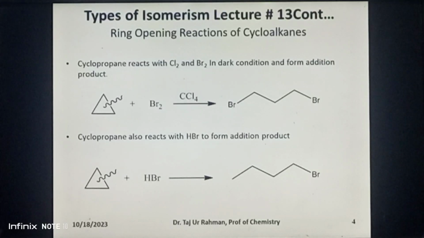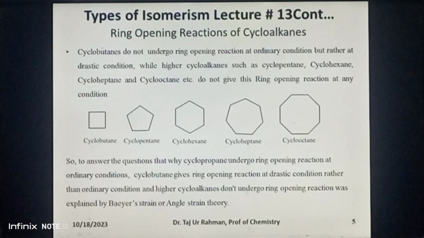If the cycloalkanes are subjected to ring opening reactions, it can be observed that cyclopropane can undergo ring opening reaction very easily. That is, cyclopropane can react with bromine or chlorine in dark conditions to undergo ring opening reaction and give this addition product. Cyclopropane can also react with hydrogen bromide to undergo ring opening reaction and give this addition product. On the other hand, cyclobutane does not undergo ring opening reaction at normal conditions but rather gives ring opening reaction at some drastic condition.